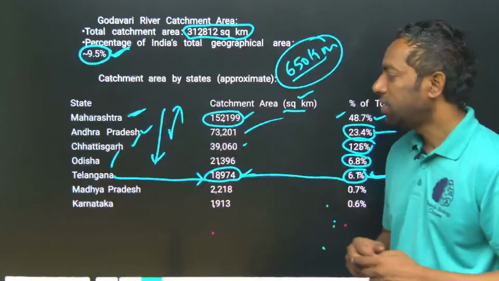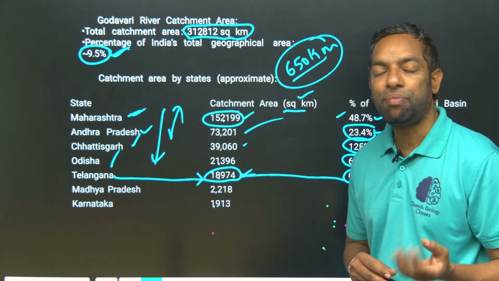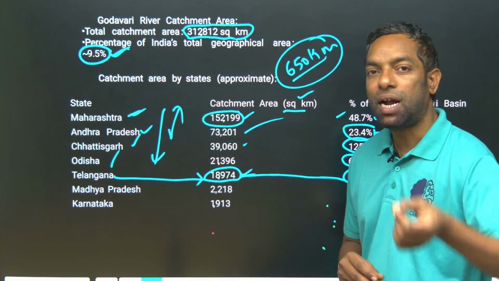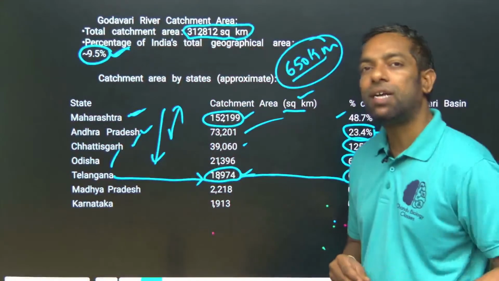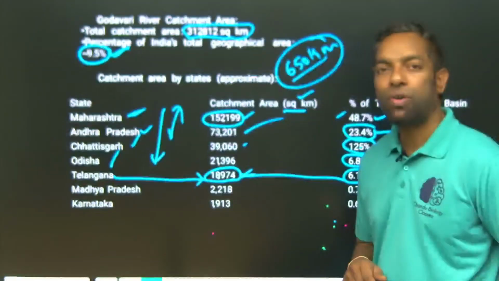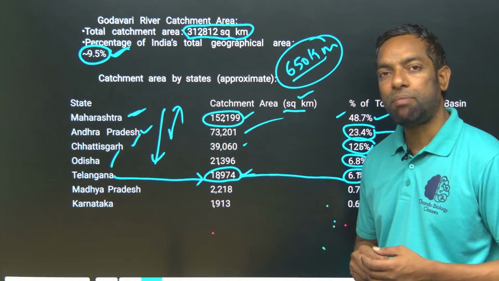Maharashtra is in first place, then Andhra Pradesh, after that Chhattisgarh, Odisha, and then Telangana in 5th place. Telangana is 5th place for catchment area, but for the longest flow, it is 2nd place after Maharashtra.